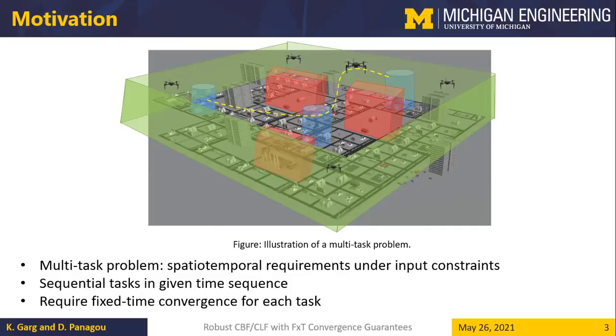And we need to satisfy these spatiotemporal constraints, or we need to complete these spatiotemporal requirements under input bounds or input constraints as well. So the problem statement that we consider here is how can we design a controller satisfying the spatiotemporal constraints under input constraints under various classes of disturbances.